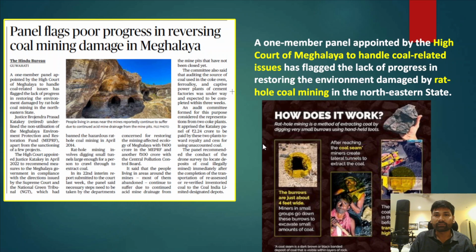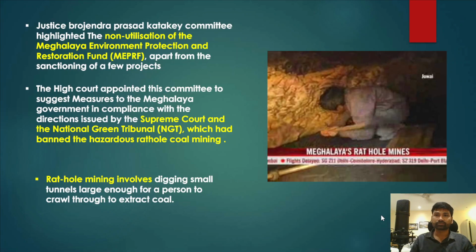For example, they have created a tunnel here, and all the miners go in this tunnel, and then they will also create another tunnel outside to extract the coal. Because it is a very small tunnel, it is not possible to send all the workers from one side and also draw coal from the same side. The extracted coal is dumped within the vicinity before being transported via the highways. So this is how the rat hole mining works.